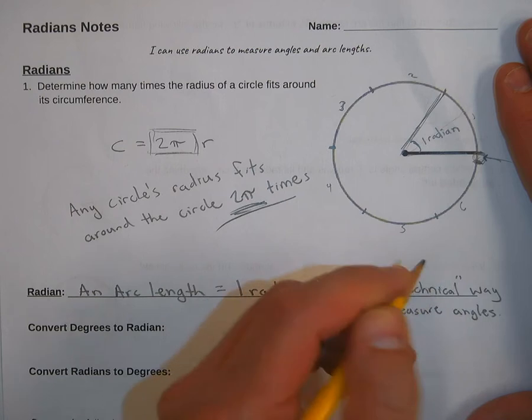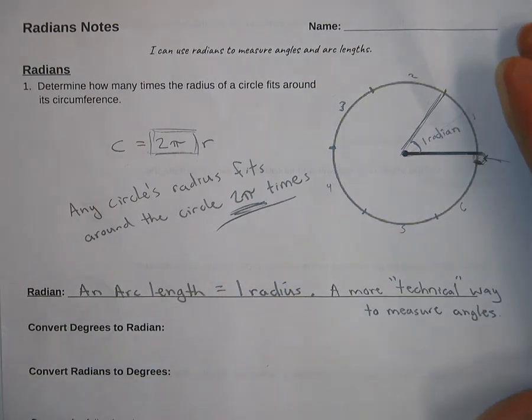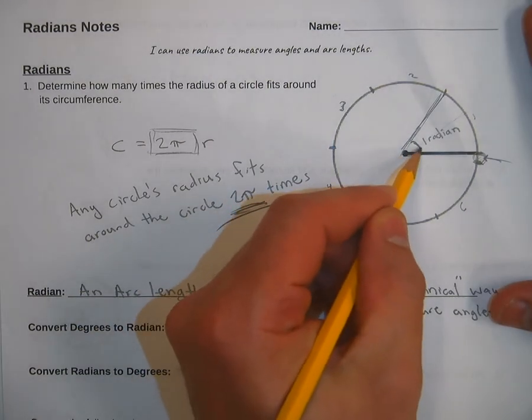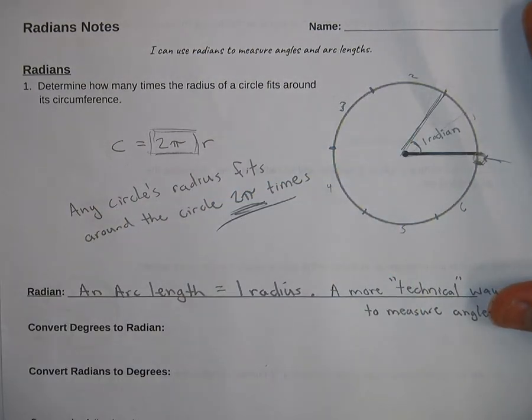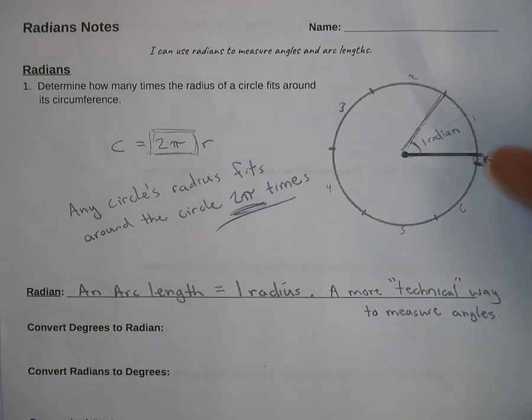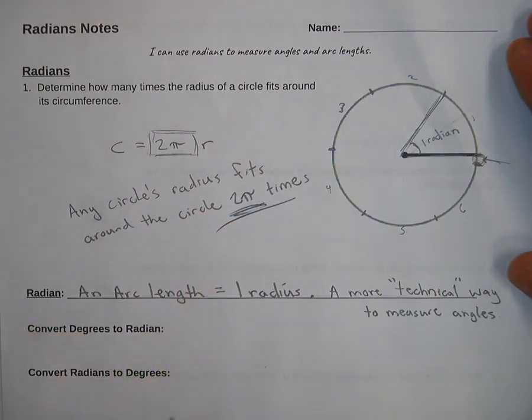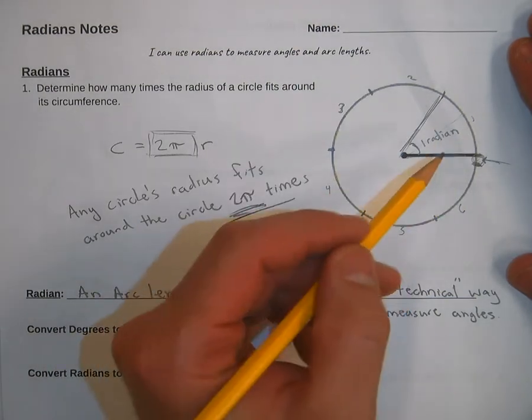I put "technical" in quotes because I don't know, I just made that up. Anyways, that's what a radian is. Instead of saying this is 45 degrees or something like that, it's 1 radian. It's 1 radius around the circle. That's the idea of a radian. And every circle has exactly 2 pi radians in it.